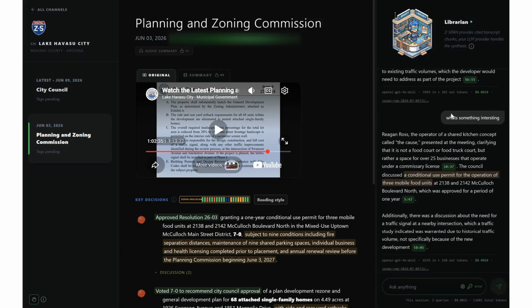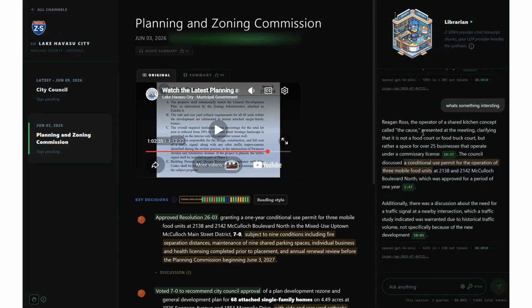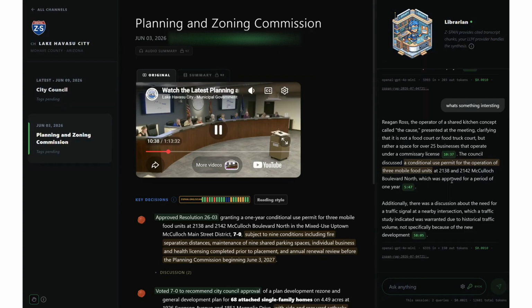Reagan Ross, the operator of the shared kitchen concept called The Cause, presented at the meeting, clarifying that it is not a food court or a food truck court, but rather a space for over 25 businesses that operate under a commissary license. The council discussed a conditional use permit for the operation of three. Wait, what? That's interesting. At any given time.